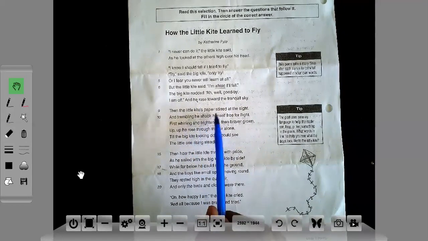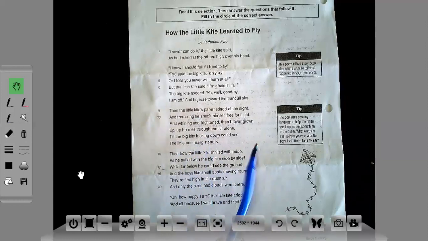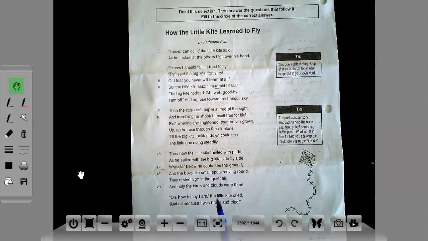Then the little kite's paper stirred at the sight, and trembling he shook himself free for flight. First whirling and frightened, then braver grown, up he rose through the air alone, till the big kite looking down could see the little one rising steadily. Then how the little kite thrilled with pride as he sailed with the big kite side by side. While far below he could see the ground and the boys like small spots moving around. They rested high in the quiet air, and only the birds and clouds were there. Oh, how happy I am, the little kite cried, and all because I was brave and tried.